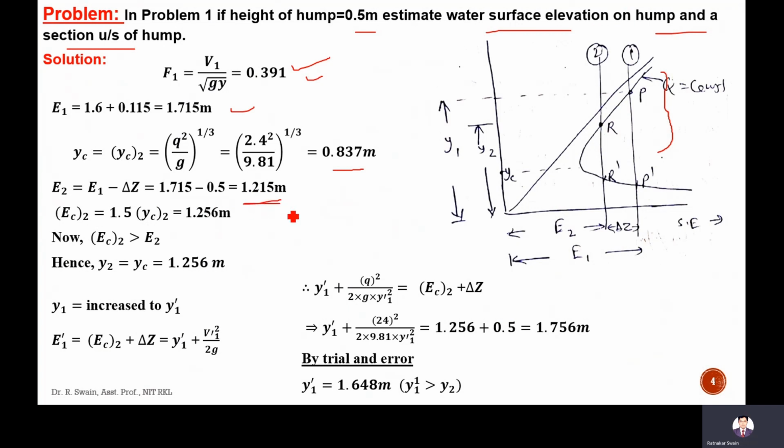It means this is the E1, this delta Z is 0.5. This E1 is 1.715, this is 0.5. So this E2 is how much? 1.215.